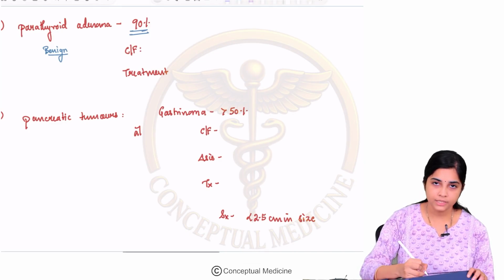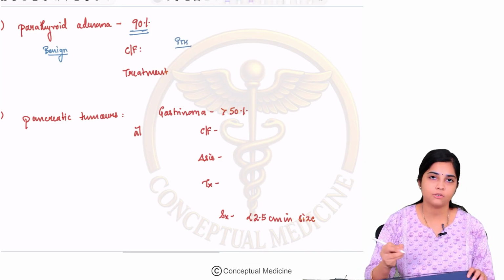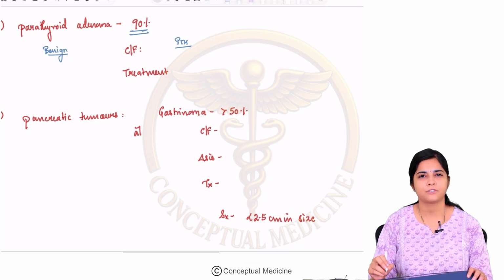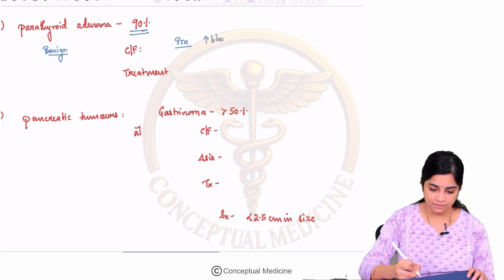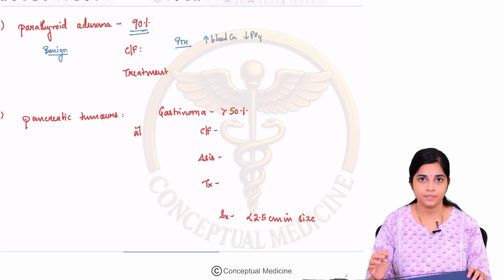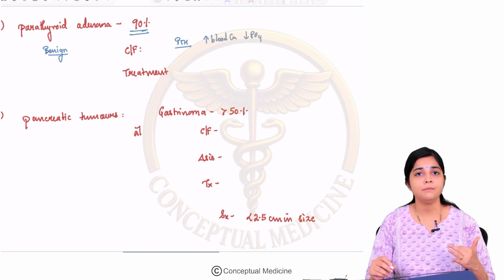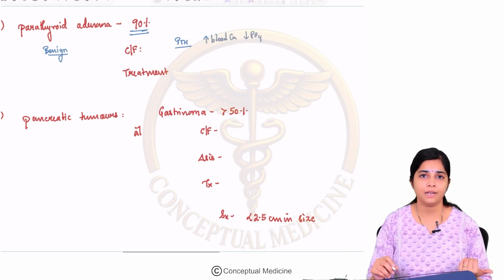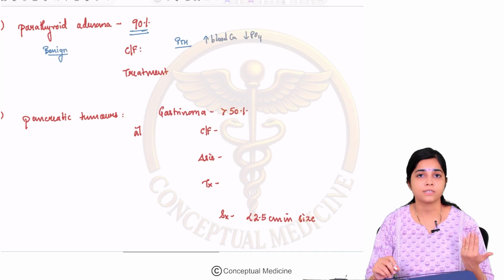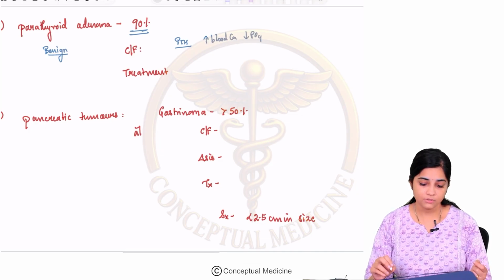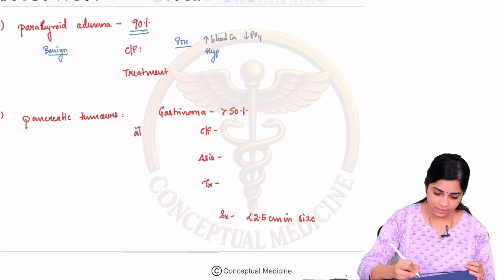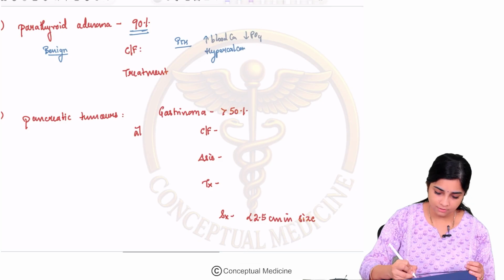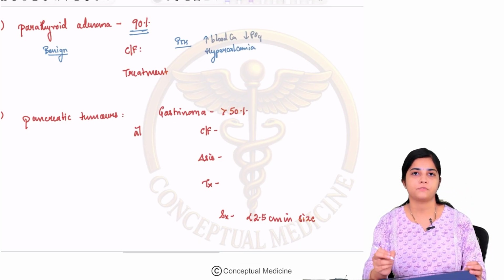And what is the hormone that it produces? It produces parathormone. What is the normal function of parathormone? Parathormone increases the blood levels of calcium and decreases the phosphate. It promotes the excretion of phosphorus. It causes demineralization of the bone, increases blood calcium level and decreases phosphate. So the clinical features with which parathyroid adenoma will present are features of hypercalcemia and hypophosphatemia.